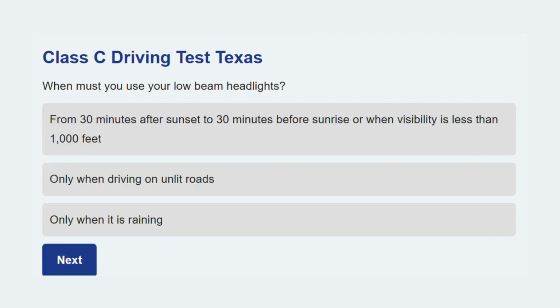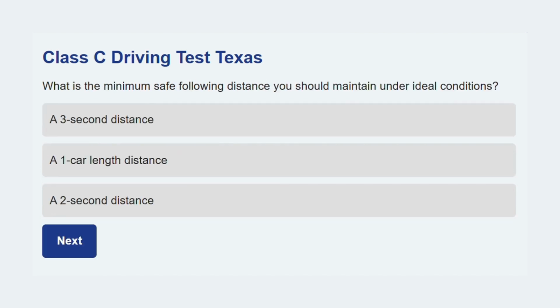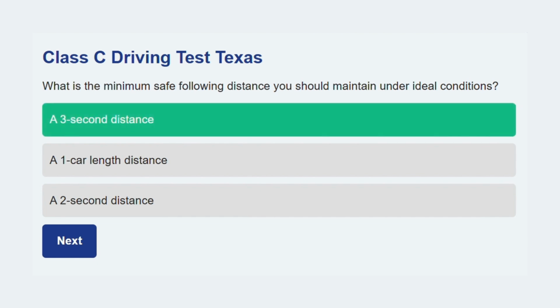Moving along now. When must you use your low beam headlights? From 30 minutes after sunset to 30 minutes before sunrise, or when visibility is less than 1,000 feet. State law mandates the use of headlights during these times to ensure visibility. Let's see this one. What is the minimum safe following distance you should maintain under ideal conditions? A 3-second distance. The standard gap gives you adequate time to react to the vehicle ahead.